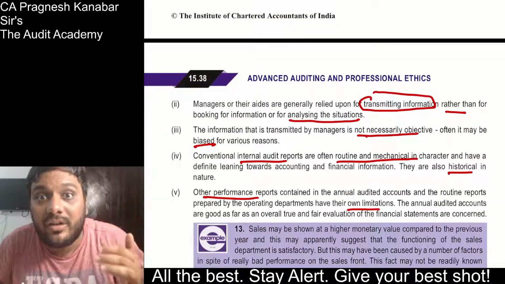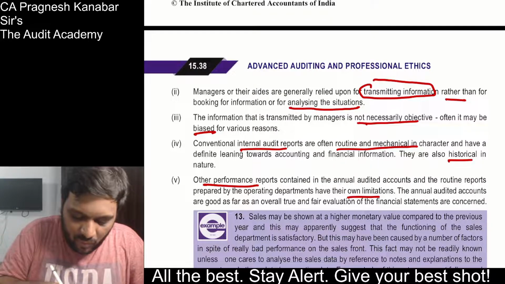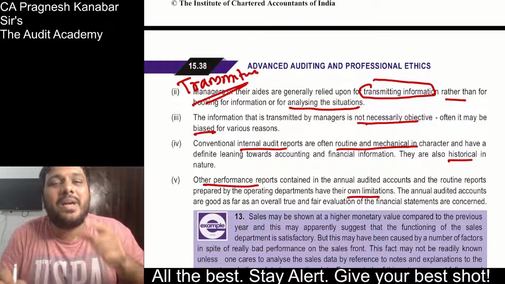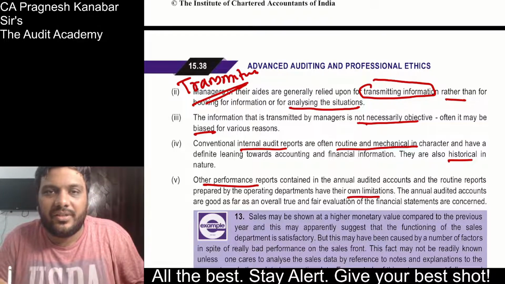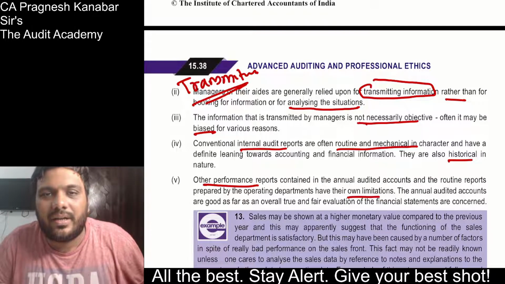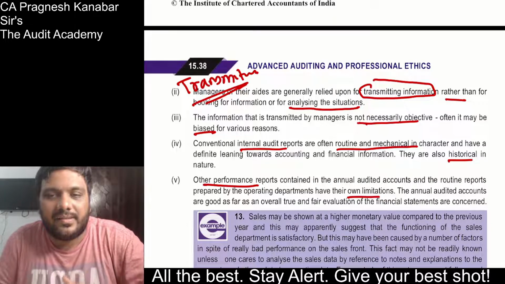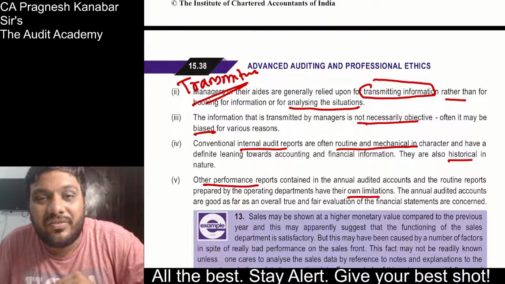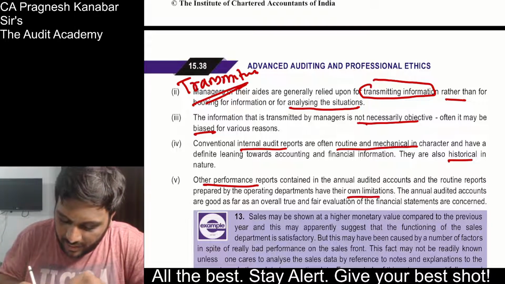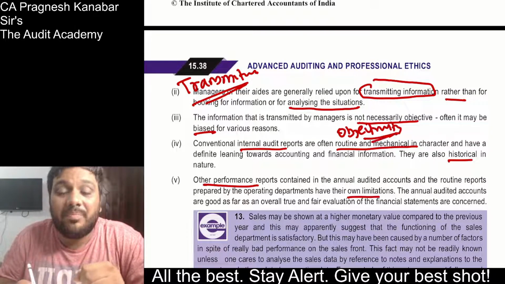See, basically you have to convince big companies why operational auditing should be done. Then your managers are mostly transmitters of information. They transmit information from the employees, summarize it and give it to you, correct? They don't analyze the information and give you the recommendations, correct? And if your managers have themselves done something wrong, they will never bring it to you. Alright. So it is not necessarily objective. Objectivity is compromised. It may be biased.